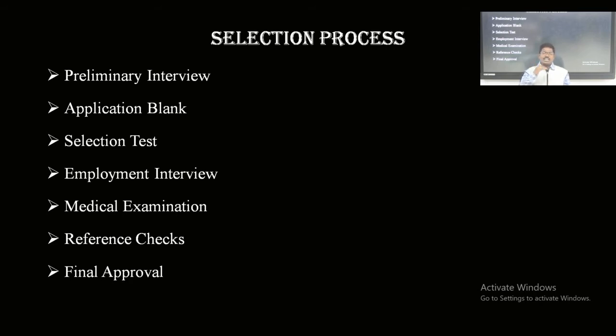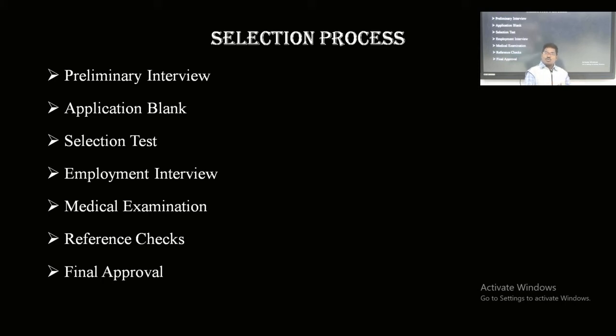Once the selection tests are conducted, they go for the interviews, the employment interviews: personal, face-to-face discussion about various things regarding their qualification, knowledge, attitudes, and personalities, and which are suitable to our organization. Like that we match them. Face to face we communicate with the prospective employees. It is called the employment interview. That means preliminary interview, application blank, selection test, interviews. Once the interview is completed, next we go for the medical examination.